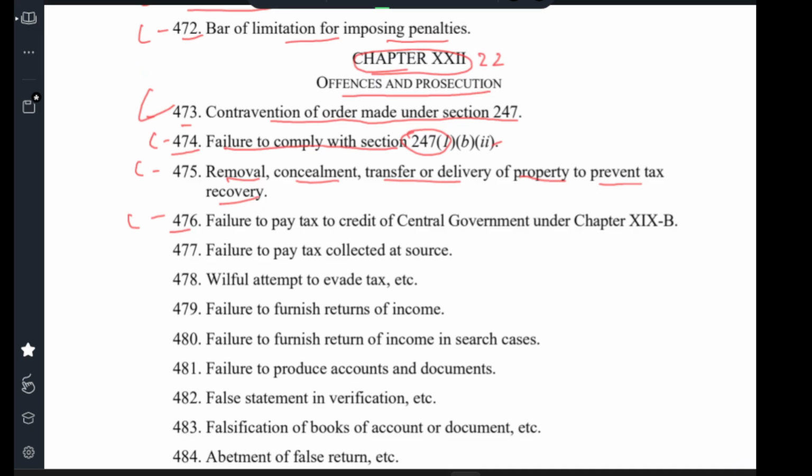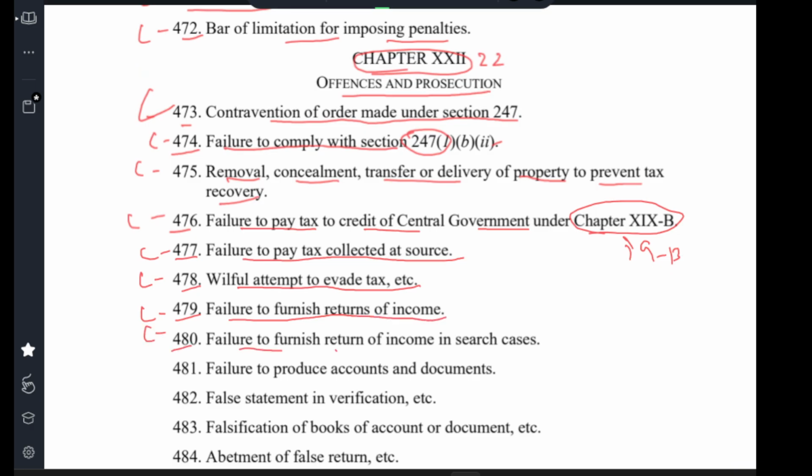Clause 476 failure to pay tax or credit to central government, like chapter 19B. Clause 477 failure to pay tax at source. Clause 478 willful attempt to evade tax. Clause 479 failure to furnish return of income. Clause 480 failure to furnish return of income in such cases. Clause 481 failure to produce accounts and document. Clause 482 false statement and verification. Clause 483 falsification of books of accounts and documentation. Clause 484 amendment of false return.